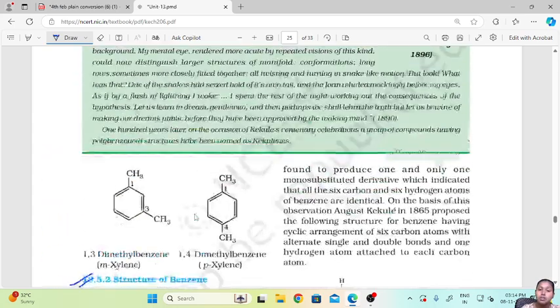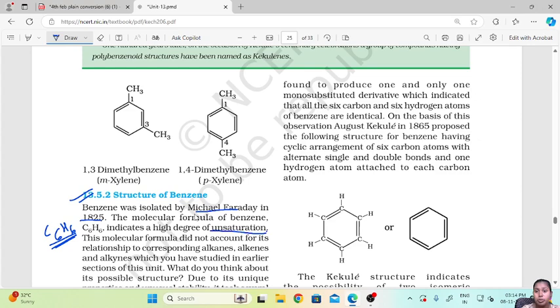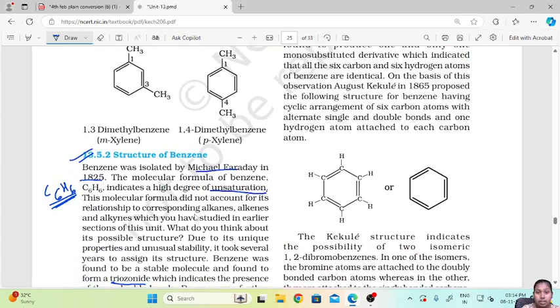Benzene was further found to produce one and only one monosubstituted derivative, which indicated that all 6 carbon and 6 hydrogen atoms of benzene are identical.